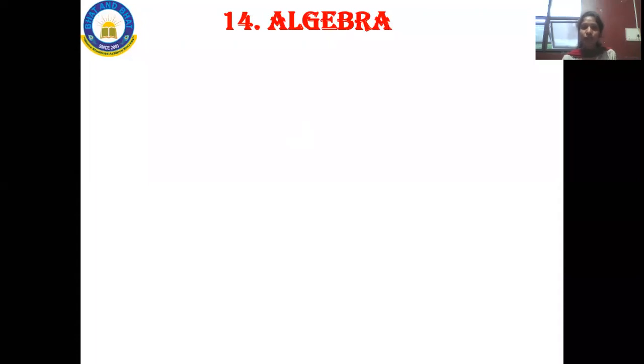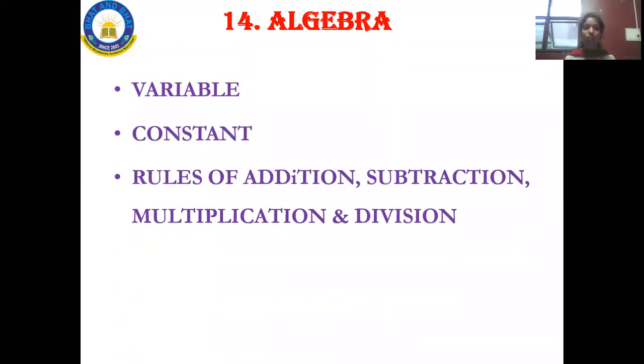Algebra is also one of the branches of mathematics, where you people will be having a common idea, right? A plus B whole square is equal to A square plus B square. All these things will be hitting your head, right? Don't worry, we'll solve those problems in class in the easiest way with simple tricks. I'll teach you that. So in this chapter, you will be knowing about variables and constants, the meaning of variable, the meaning of constant, the rules of addition, rules of subtraction, rules of multiplication, and rules of division.